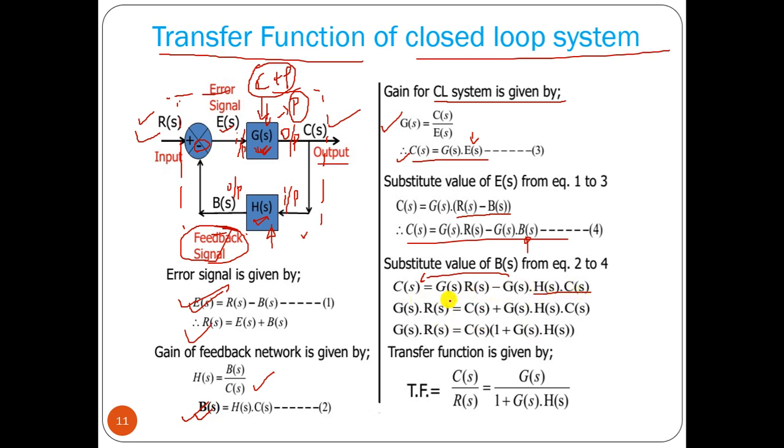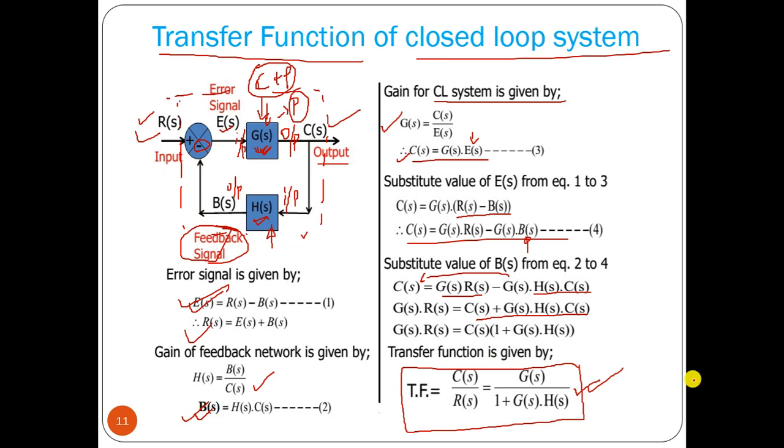So here we can take G(s) R(s), C(s) plus this factor together. Then we can find C(s) by R(s), which equals G(s) divided by 1 plus G(s) into H(s). This is one of the most important formulas that we have to remember for this control system course.